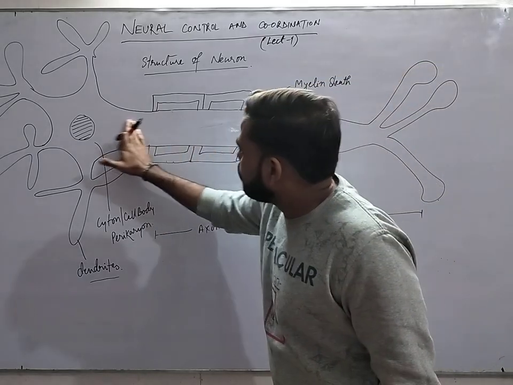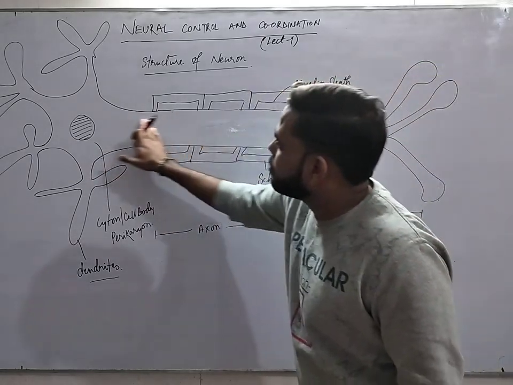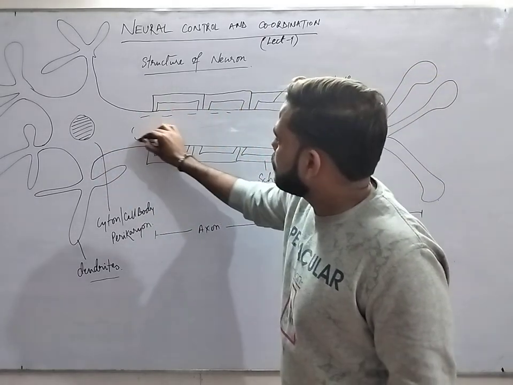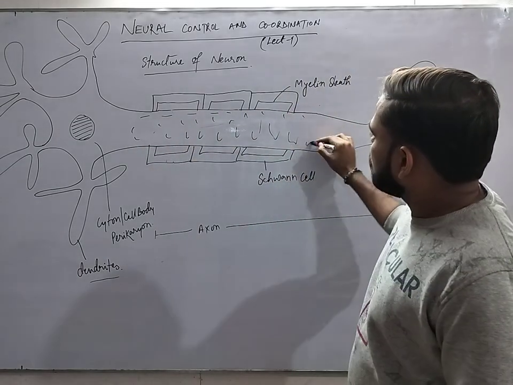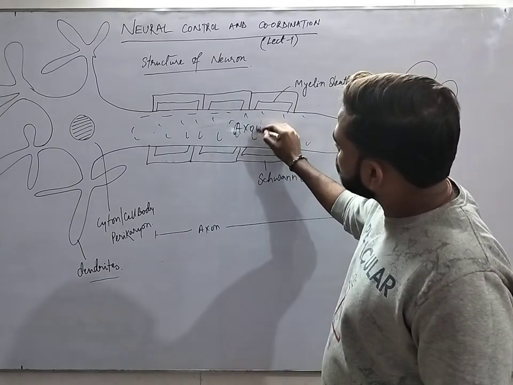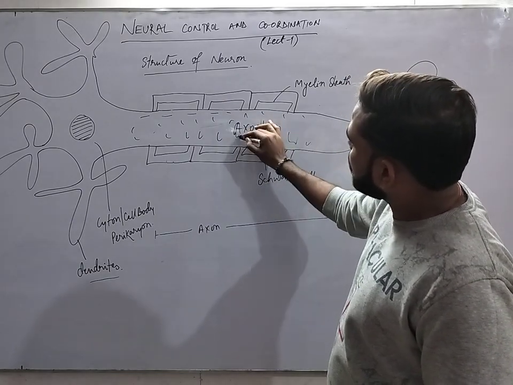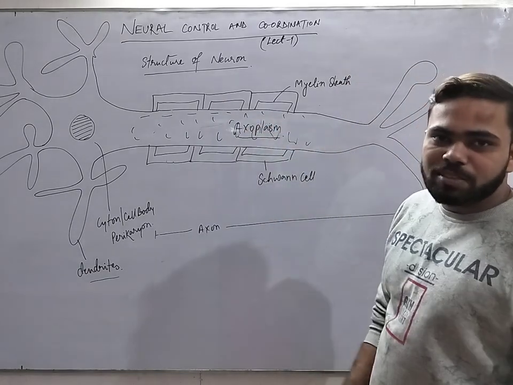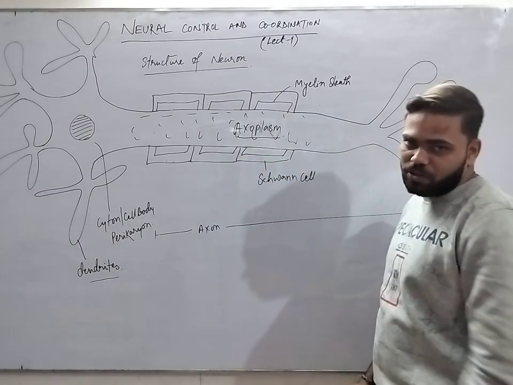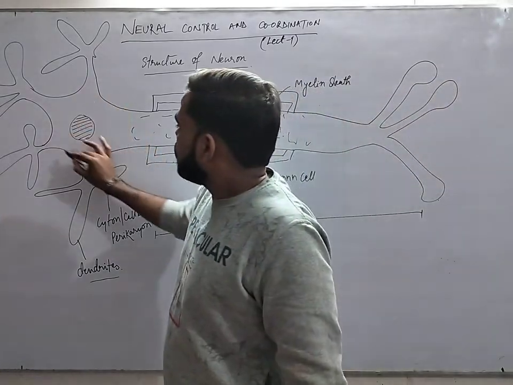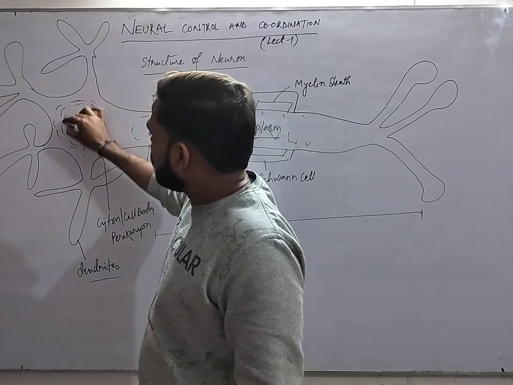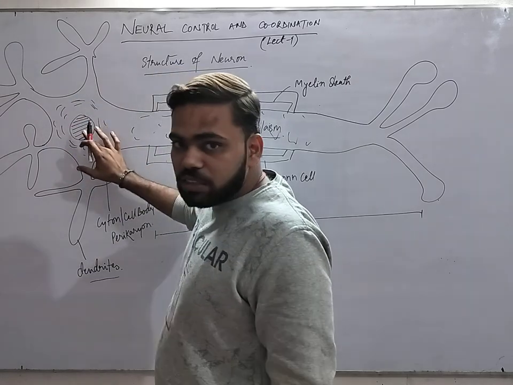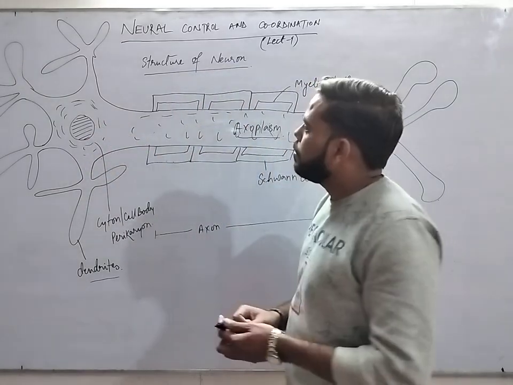The cytoplasmic area inside the axon part is called axoplasm. Basically, axoplasm is the cytoplasmic part of the axonal part. This is the cytoplasm of the cyton part. This is the nucleus of this neuron, the nerve cell.